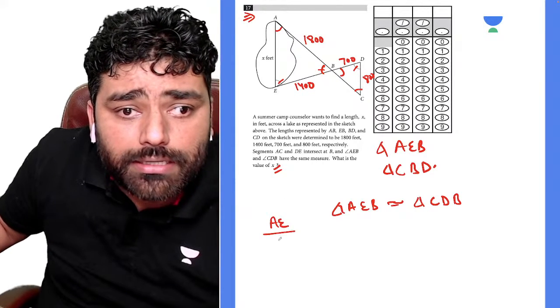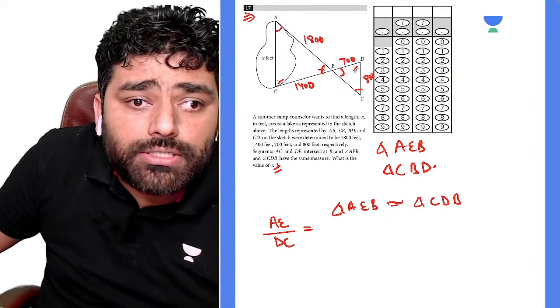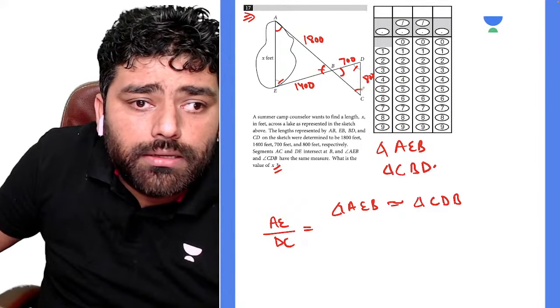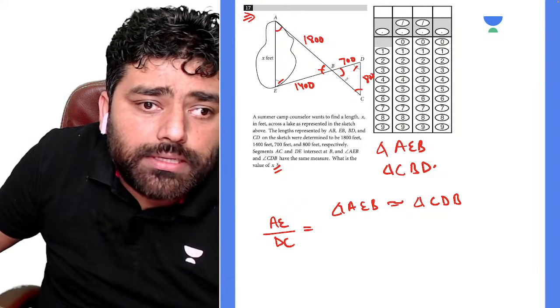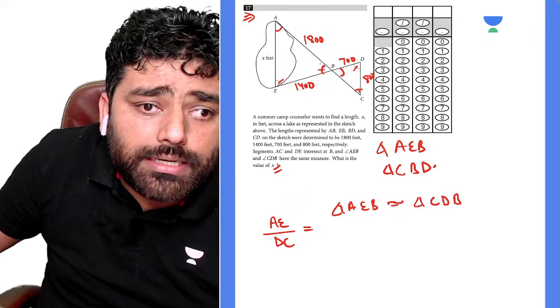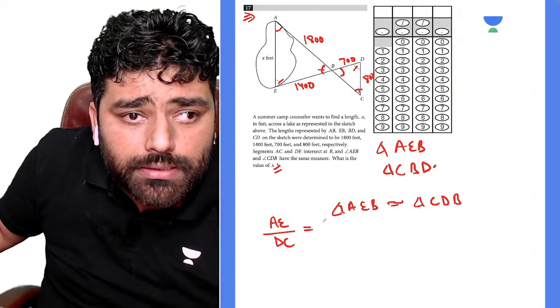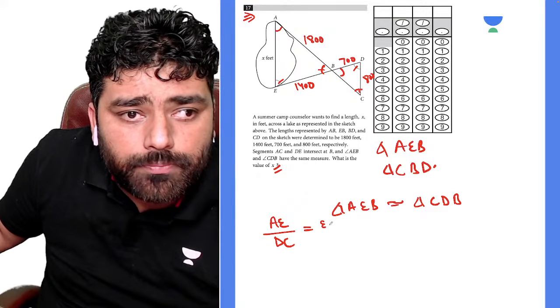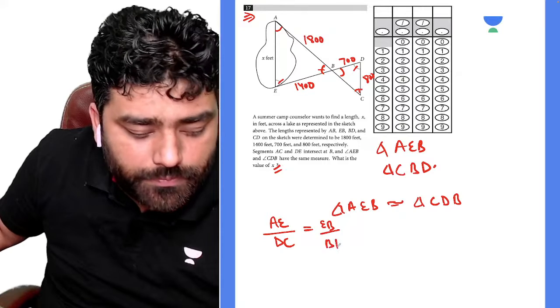So AE divided by DC is equal to, guys, what? What two sides do you know? The opposite of C, okay. So you can write it down as EB divided by BD. Correct?